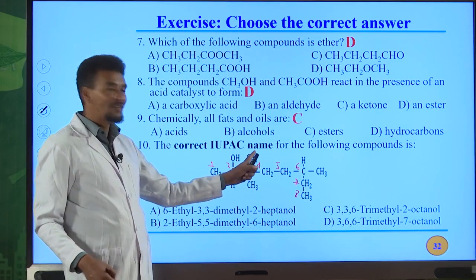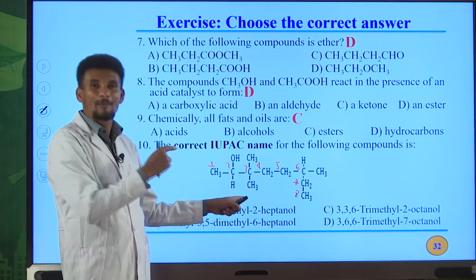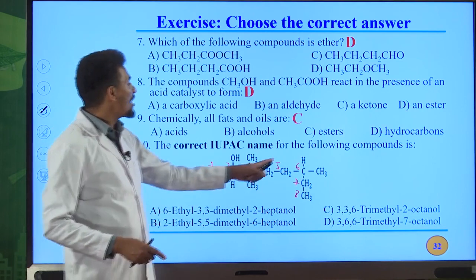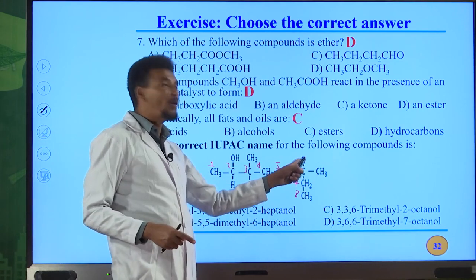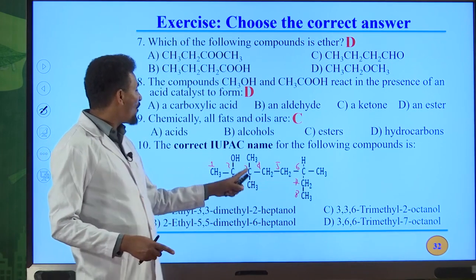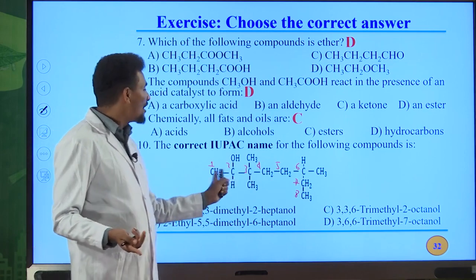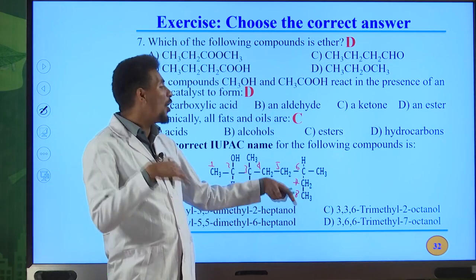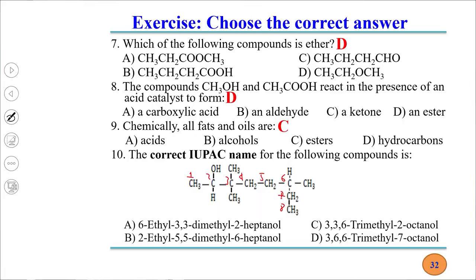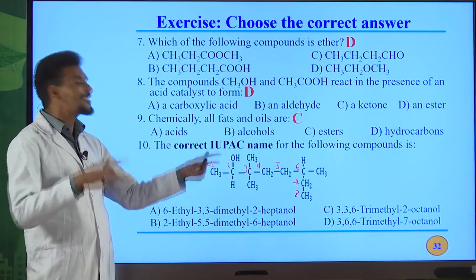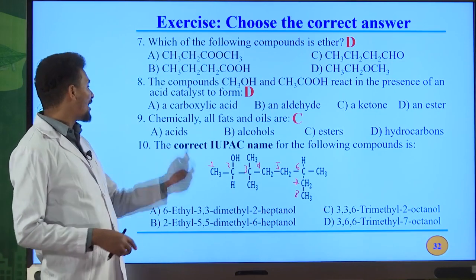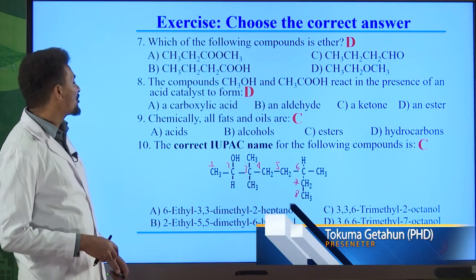That substituent is methyl, and another methyl on the same carbon atom. And also another methyl group on the sixth position. Therefore, 3,3,6-trimethyl, then 8 carbon atoms with the OH on carbon 2. This is octanol. Therefore, C is the correct answer. Other options are not correct. Therefore, the correct answer for question number 10 is C.